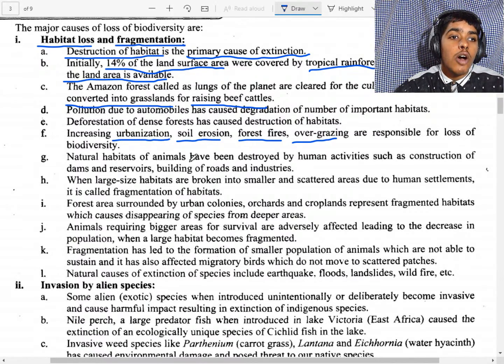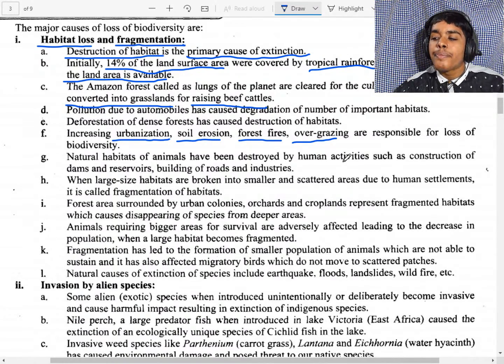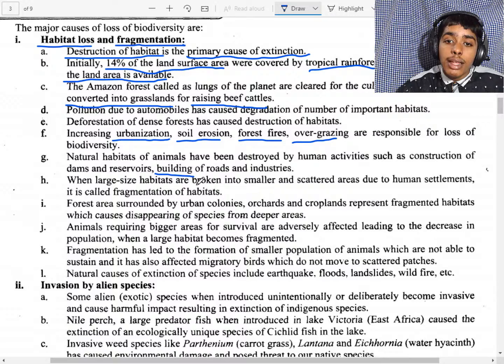The natural habitats of animals have been destroyed. That means in a forest, the house of the animals is the forest. Due to the construction of dams and reservoirs, habitats can be destroyed, and it causes the extinction of species. Building of roads and industries also does this.